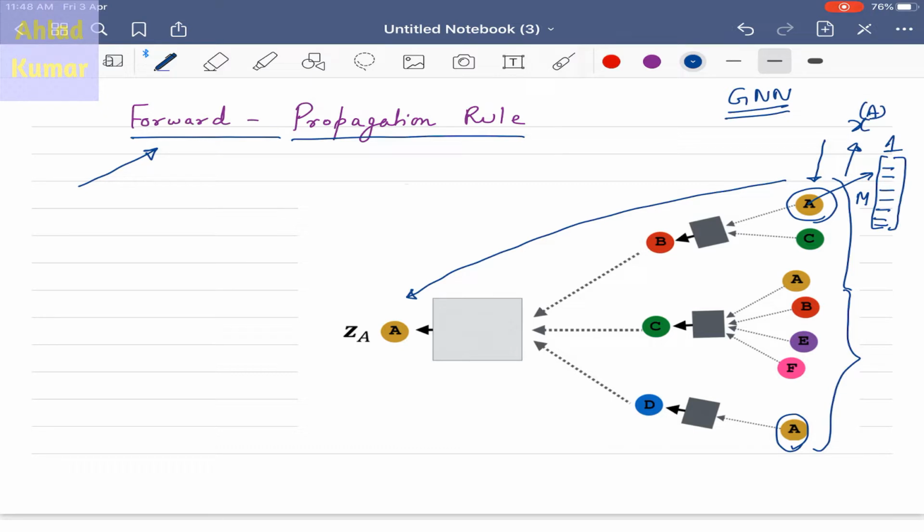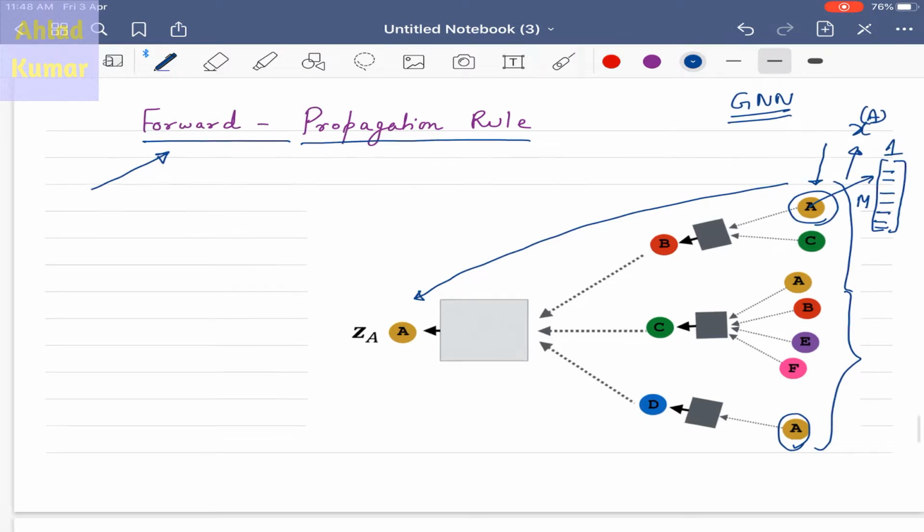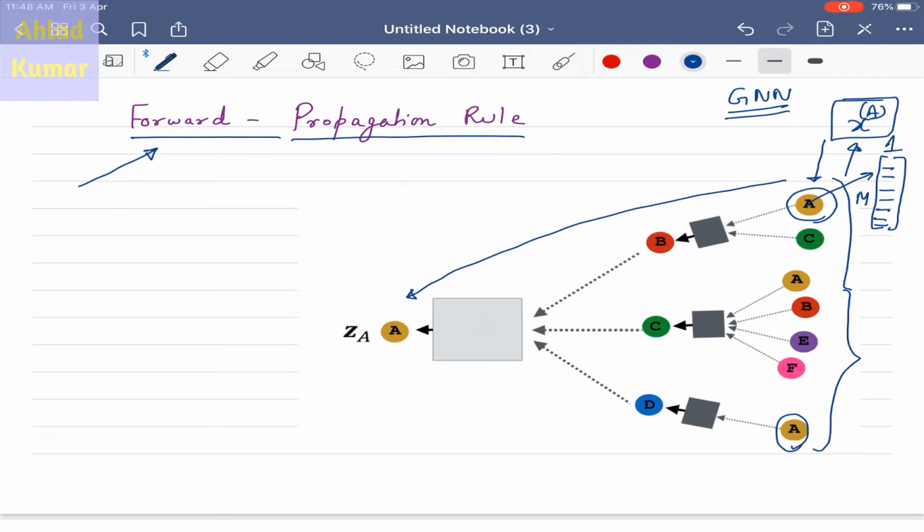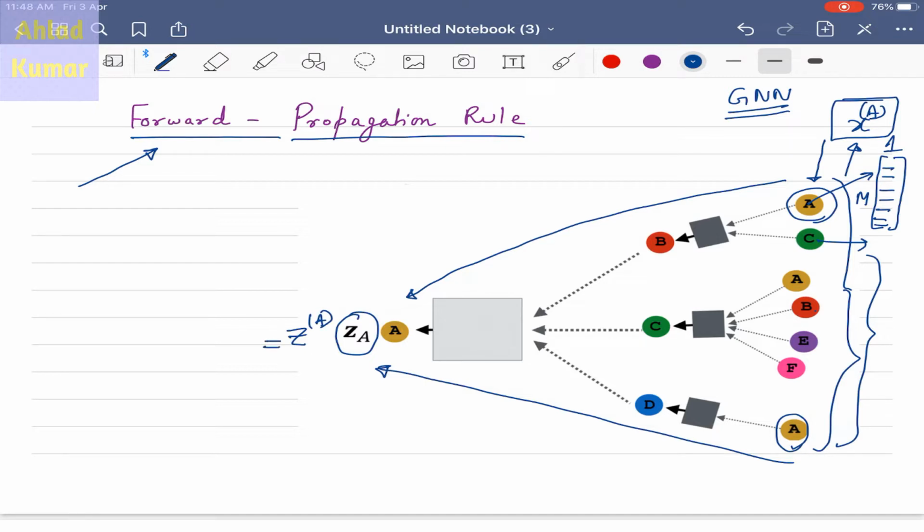So forward propagation means how we will propagate the information of these nodes, which are xa, xc and all these feature vectors present at the input node, to the output node having the feature vector za, which will be of size, let us say, n cross 1.